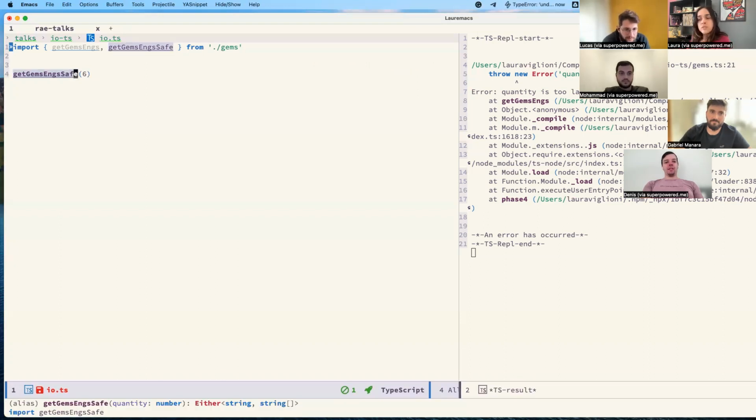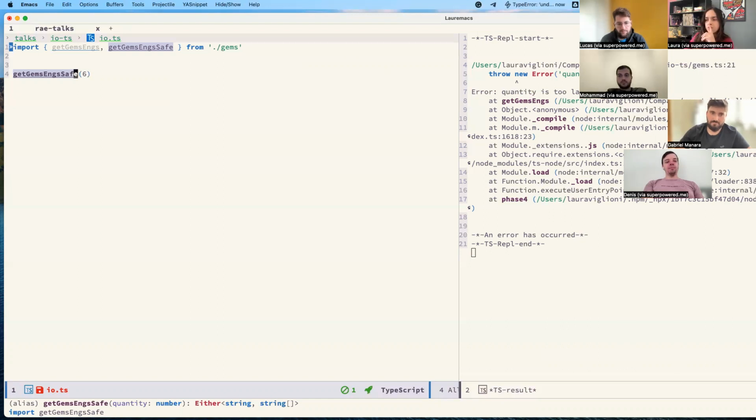The type is waiting for the quantity, a number, and it's saying the return type is this strange type called Either. I don't know if you have some familiarity with this. It's something based on Haskell, but a lot of new languages use stuff like that. I think Rust has some kind of error handling like this.